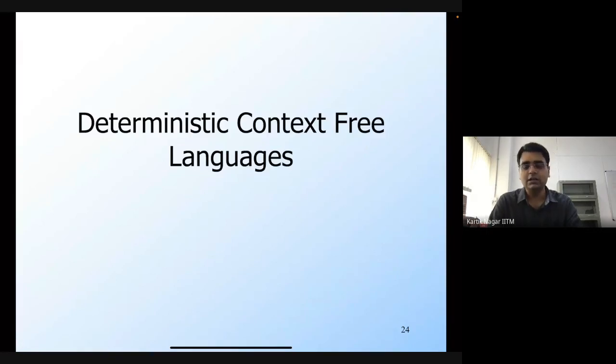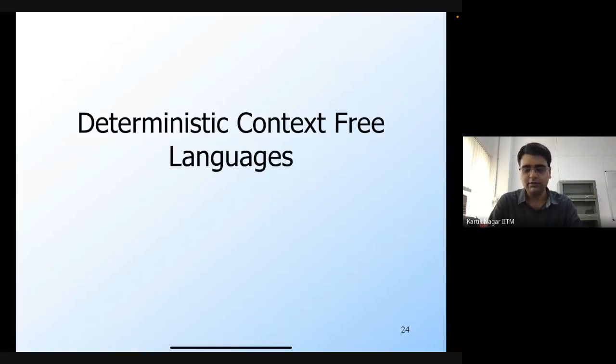This non-determinism, where you have multiple choices at every step of the computation, is powerful in PDAs, because it is exactly what allows us to make guesses and to define any arbitrary context-free language.